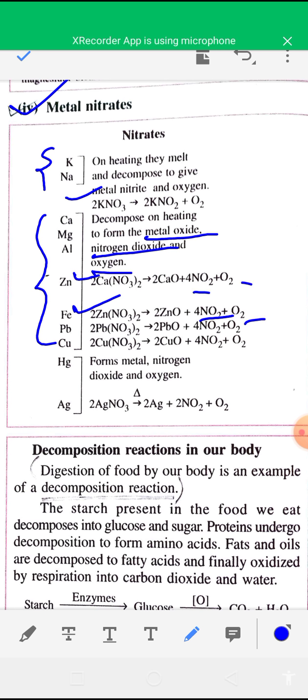Okay, and nitrates of metals like mercury and silver, mercury nitrate and silver nitrate, on heating give the respective metals, nitrogen dioxide and oxygen gas. For example, if you heat silver nitrate, you will get silver, nitrogen dioxide and oxygen gas.